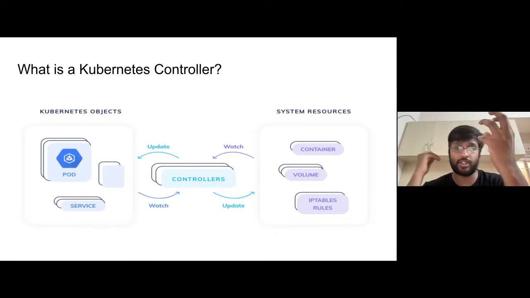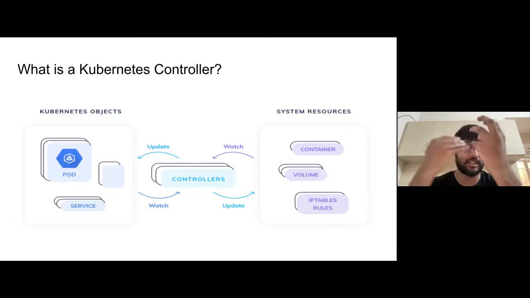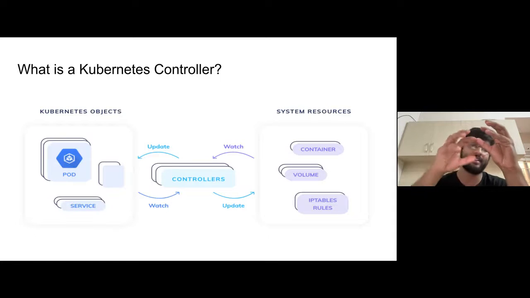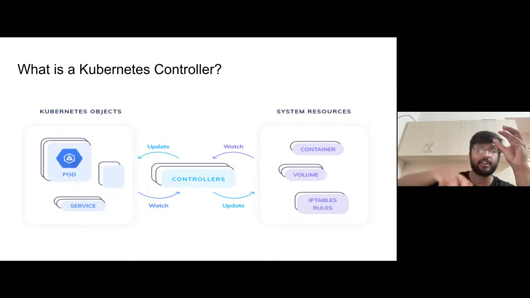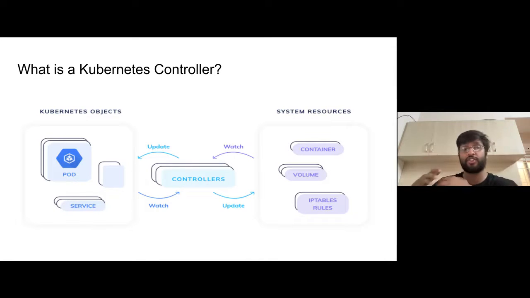All communication of getting or applying or updating goes to the Kubernetes API, and then the Kubernetes API uses all of these controllers in the back end to do its tasks. So objects like deployments, pods, services, all of those have a controller in the backend. They keep running in the backend, and it's the controller that actually runs the code required to reconcile. Okay, that's what a Kubernetes controller is.